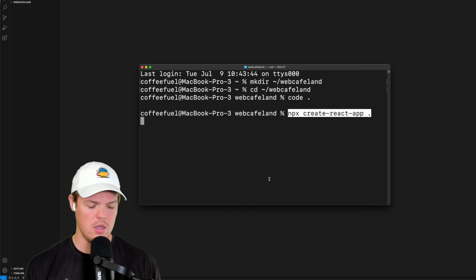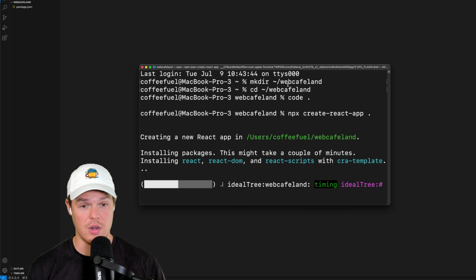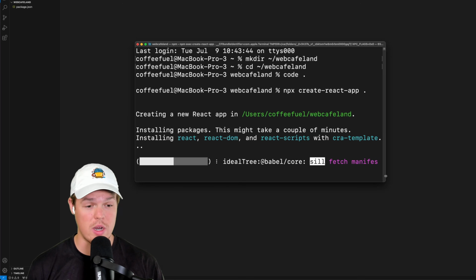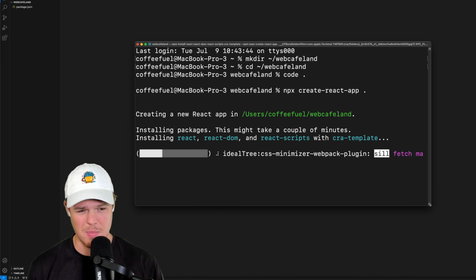I'm going to hit paste here, hit enter. And this is going to get loaded in here. Nice little load bars. I know this looks crazy. No, this is not the Matrix. No, I'm not hacking something right now.